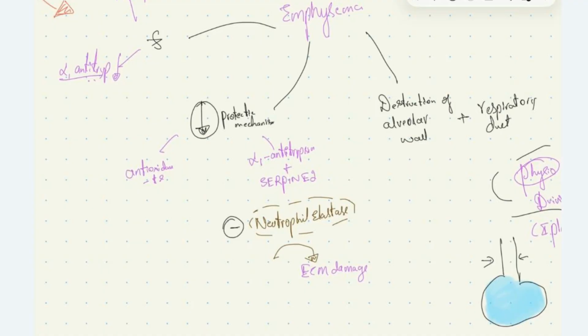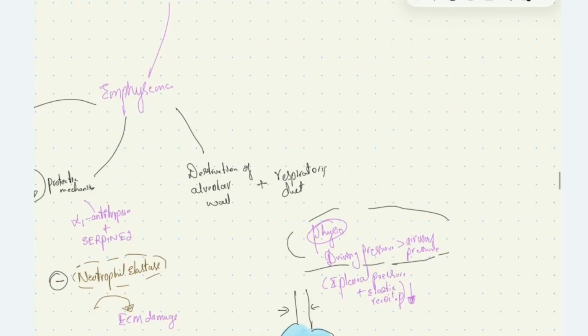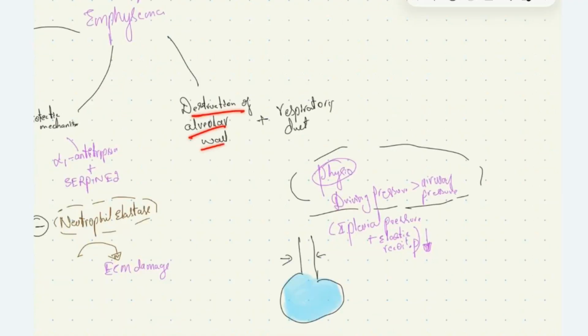So the alpha-1 antitrypsin and serpin E2 is responsible for inhibiting neutrophil elastase. This neutrophil elastase is normally secreted by neutrophils during inflammatory response. This neutrophil elastase will cause extracellular matrix damage. So since this inhibition is lost due to reduced amount of alpha-1 antitrypsin or serpin E2 gene mutations, it causes extracellular matrix damage in the lung parenchyma, causing destruction of alveolar wall and respiratory duct.